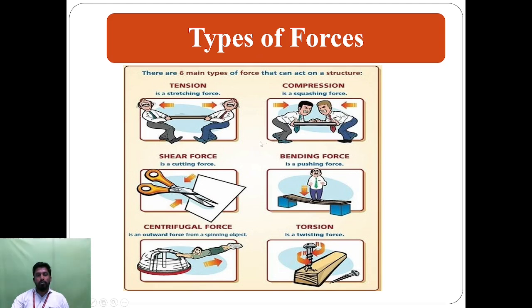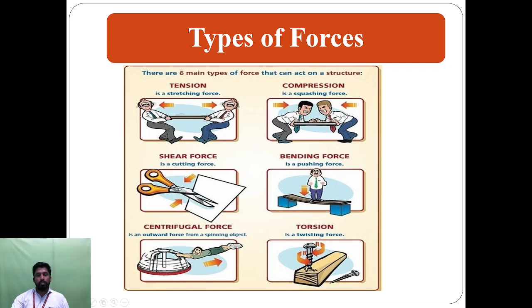Then the second one, the types of forces. Here are the main forces that can occur in structures. The first one is tension. If the force is applied in one direction and the force acts in the opposite direction, that is called compression. If the force acts outward from the object, away from its points, that is called tension force. Compression force is when you apply the force inward on the object. Shear force is a cutting force, and here one picture is shown.